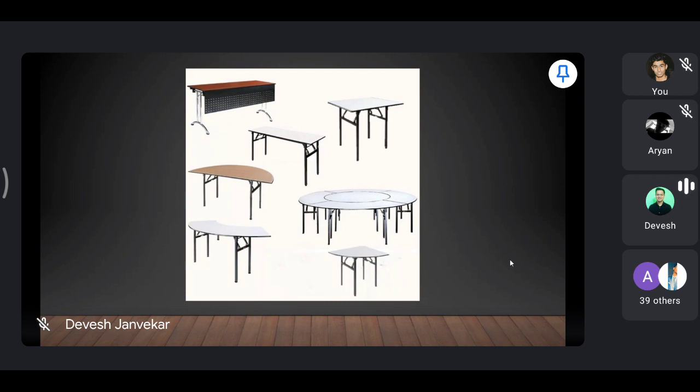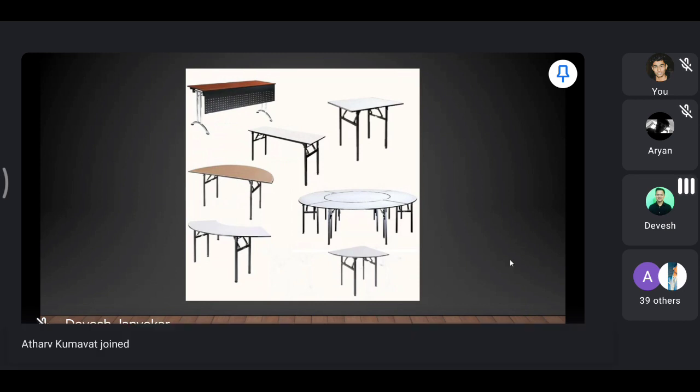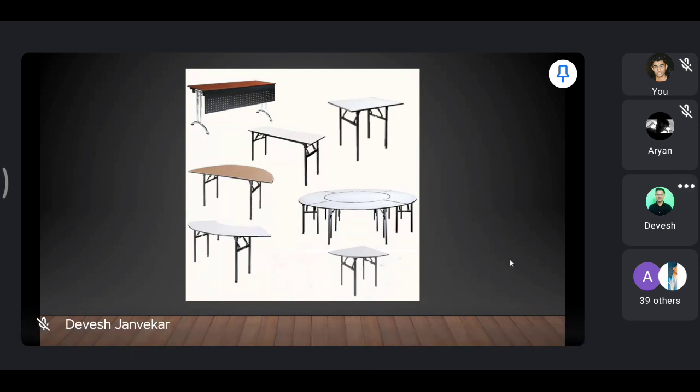Then you also have one rectangular table, which is white in color with a black metal stand, which is your foldable table. The size of this table is again 6 feet by 2.5 feet. These two tables you may also find in 8 feet by 2.5 feet.